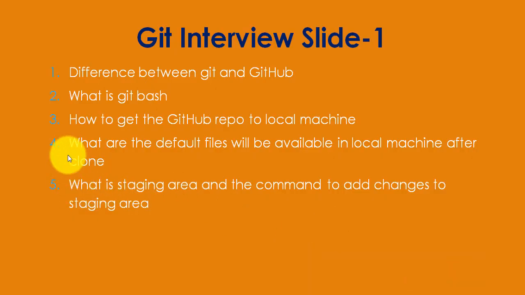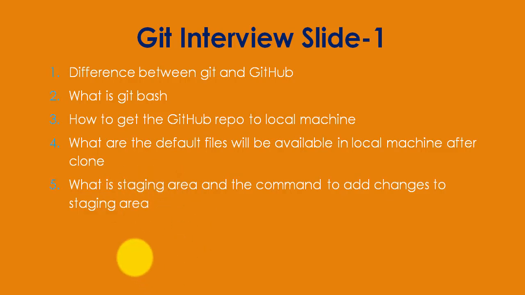Now we described question number 4 and question number 5. So what is the staging area, and what are the commands to add changes to the staging area? The staging area is nothing but a logical area. There are two parts, the local machine. Whatever the user has changed using commands at Git Bash, he needs to add those changes to a staging area before committing to the local git repository.